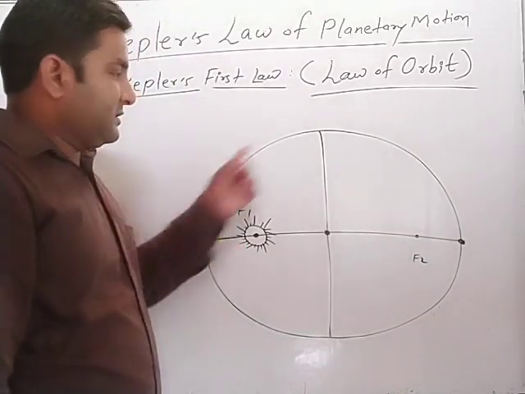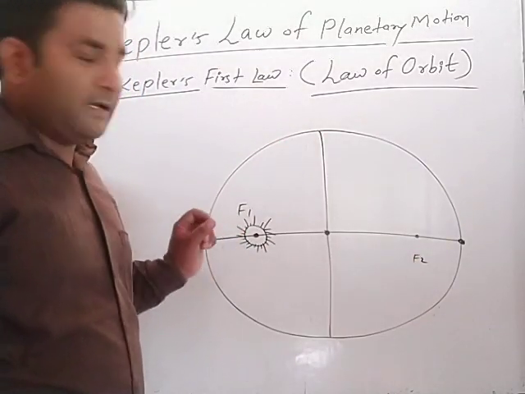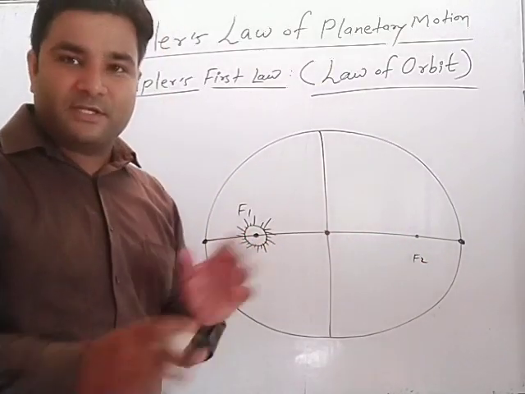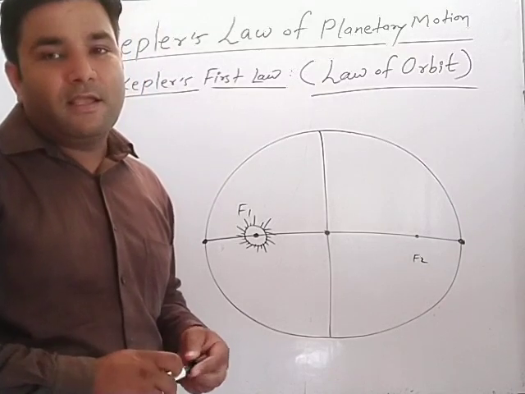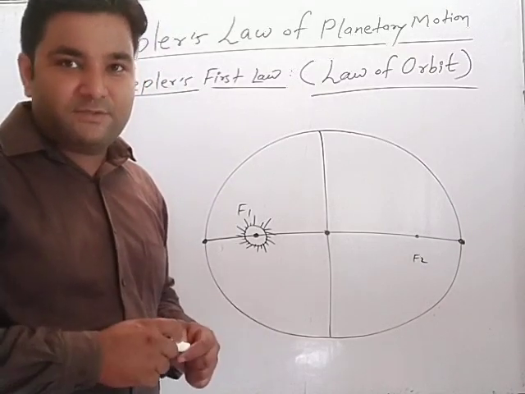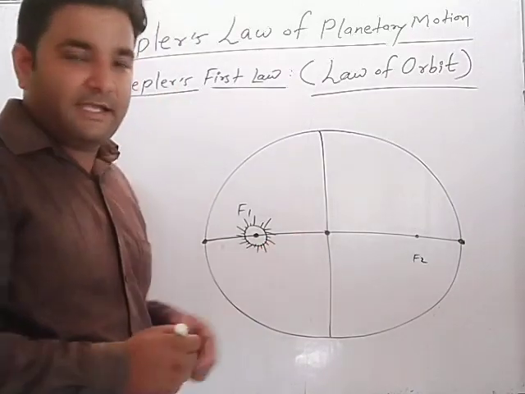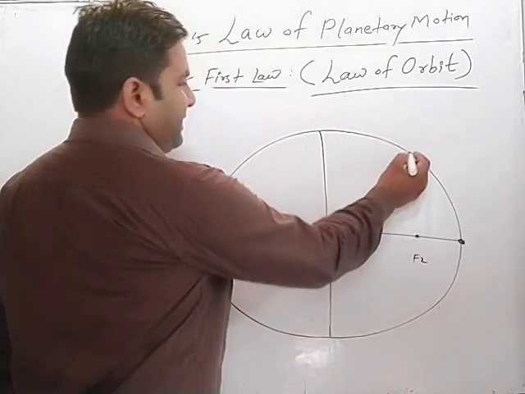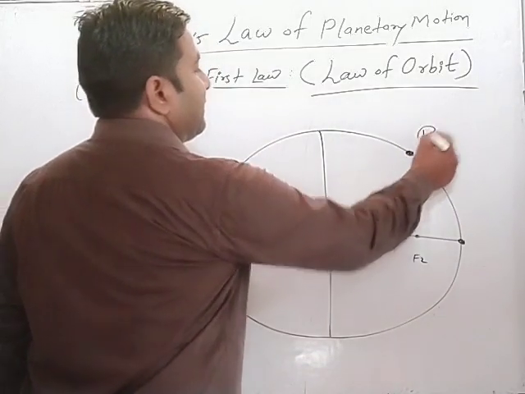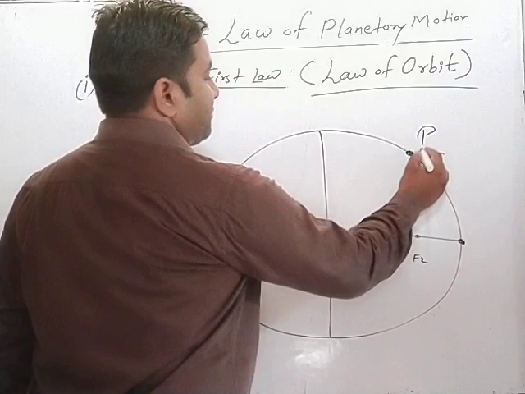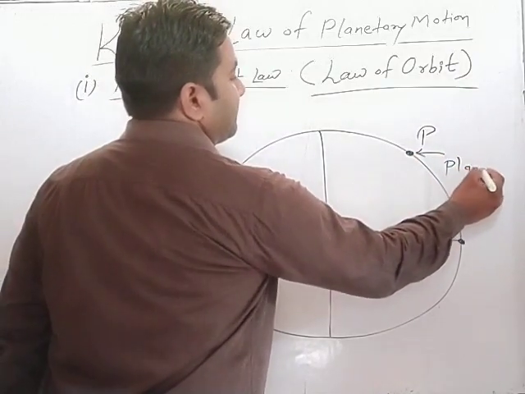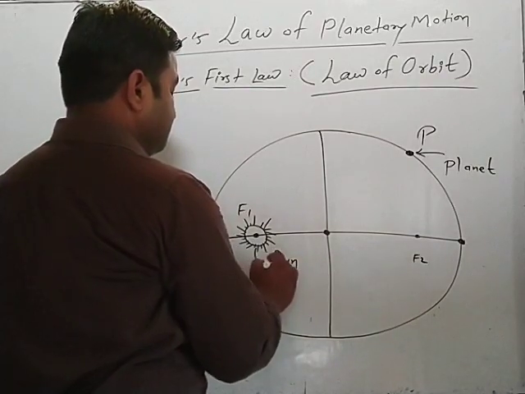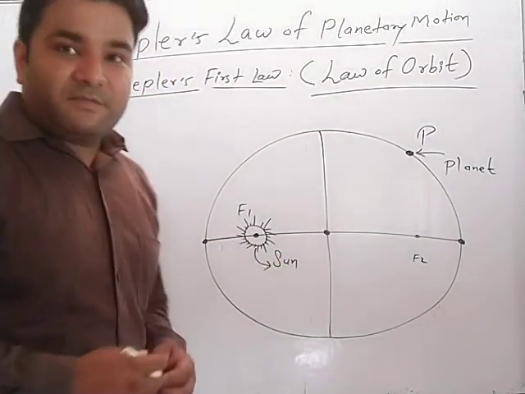So see, this is the shape of an ellipse, and here are two centers, F1 and F2. These two centers have a special name, that is foci. So the plural of focus is the term used here. So at one focus the sun lies, at the other focus there is no sun, but the planet here at point P is the position of the planet, and this is the position of the sun. Statement of this law, just listen.